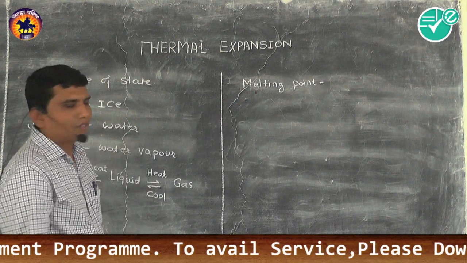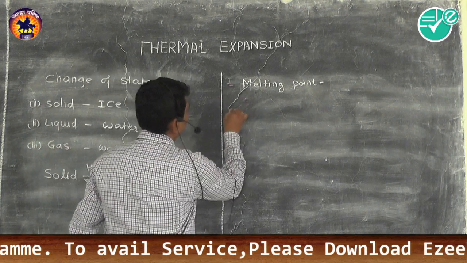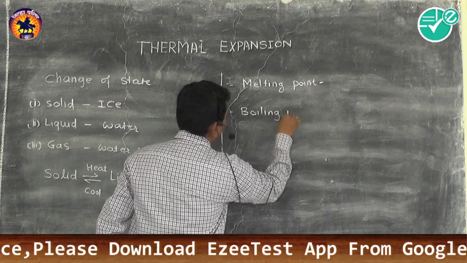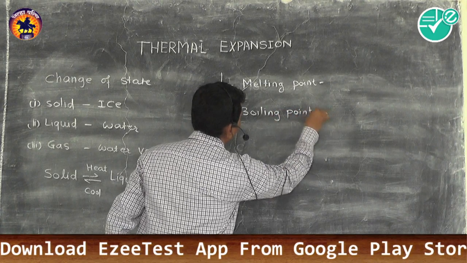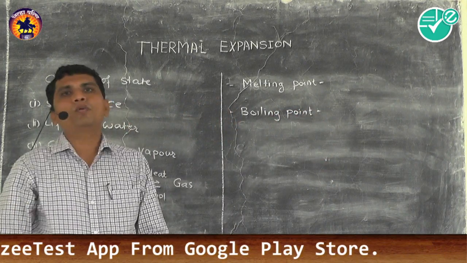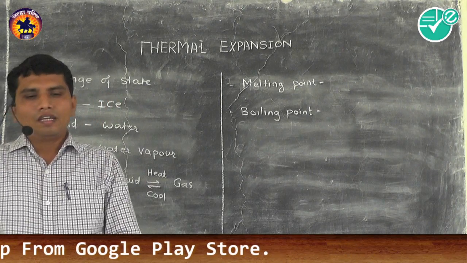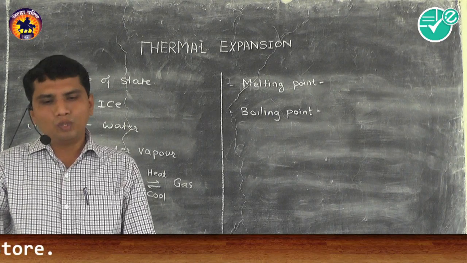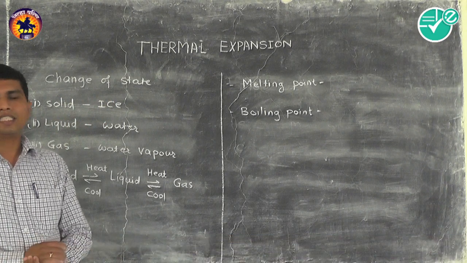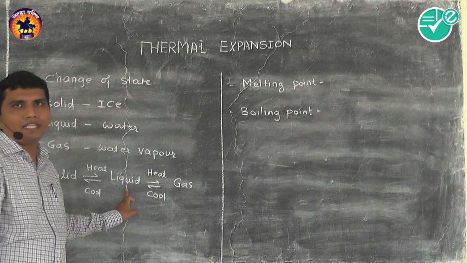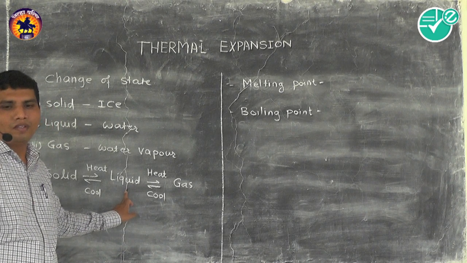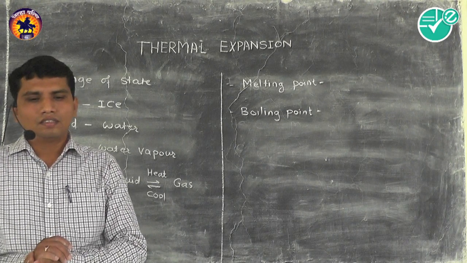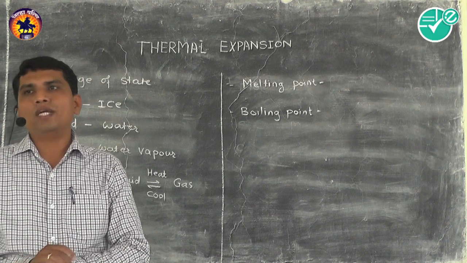Now the second term is boiling point. Boiling point means what? At a standard pressure, the temperature at which the substance changes its state from liquid to gas is called the boiling point.